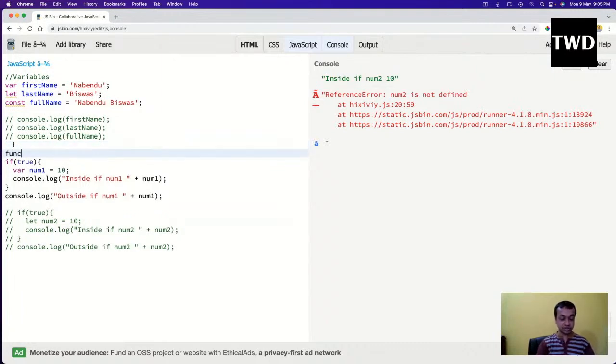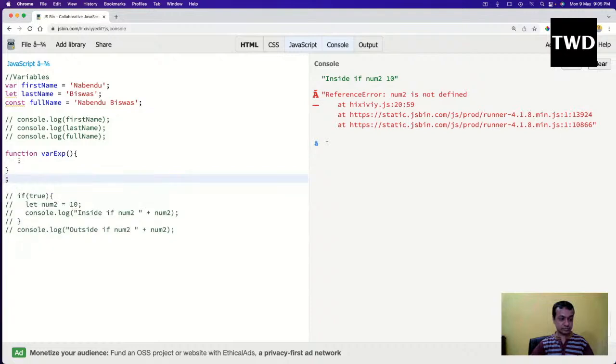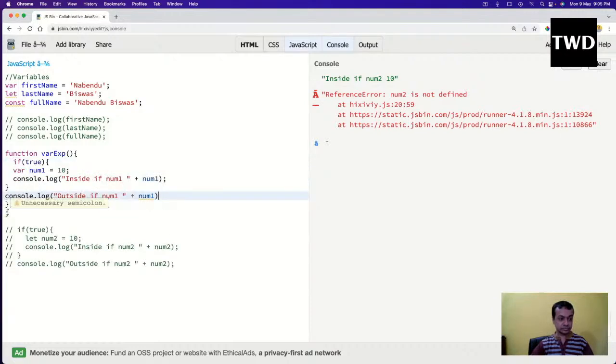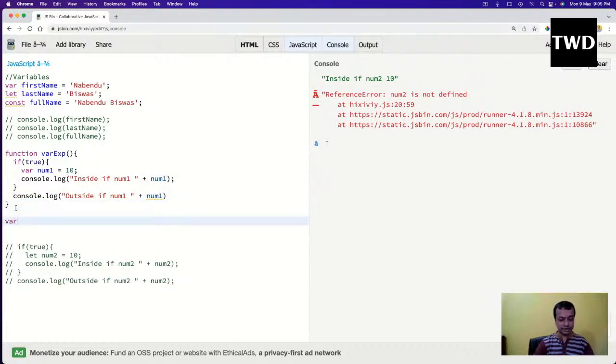So a function is written like this, function varExp, like this. Outside the if there is nothing. Functions we are going to look at later in detail.